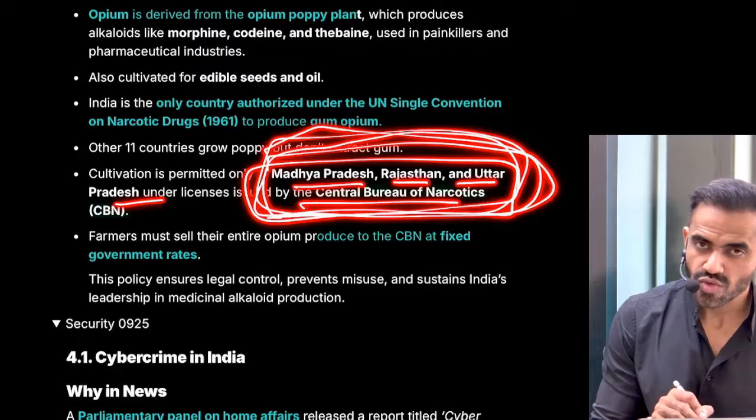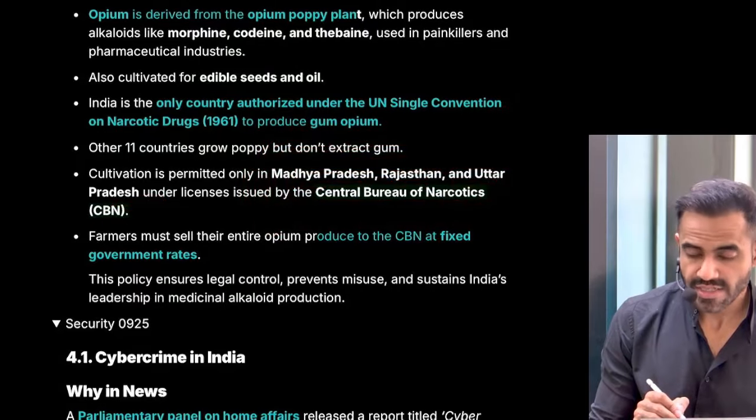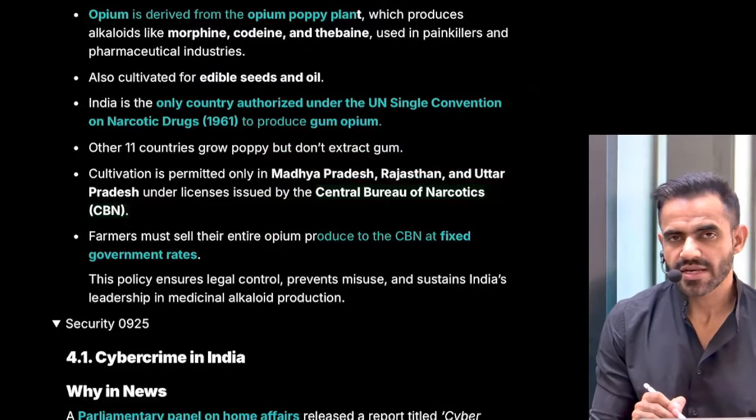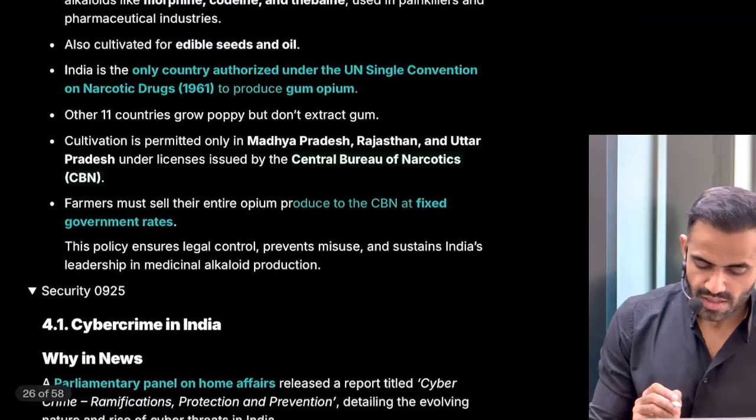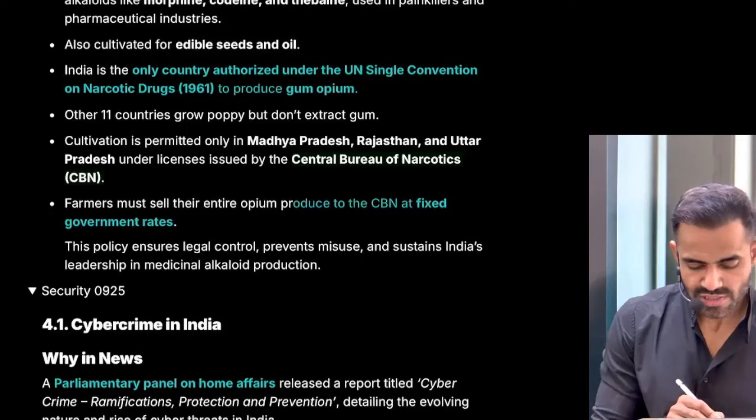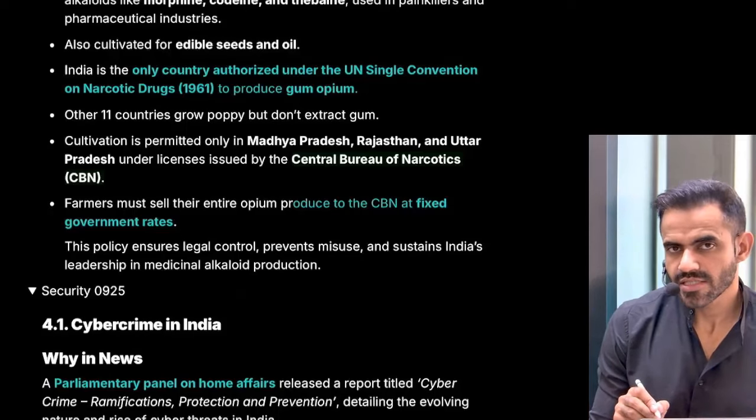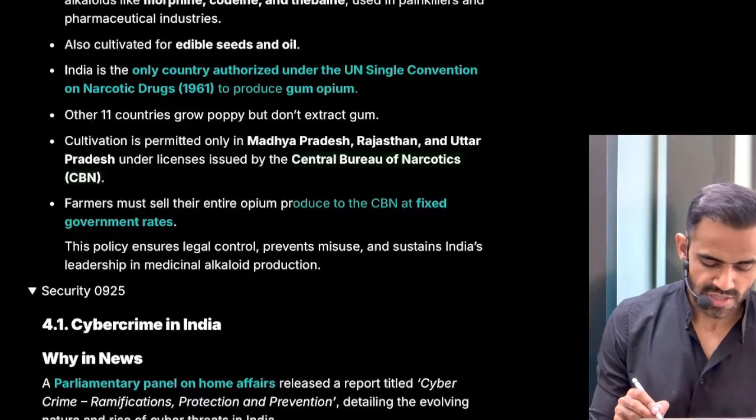So when a farmer cultivates, the farmer will sell this to CBN. They cannot sell it in the open market. Otherwise, again, there will be a risk of smuggling and misuse. Why is it being produced? One question that should come to mind: because of its medicinal value. So it is used as a medicine also. It is used in various pharma products.